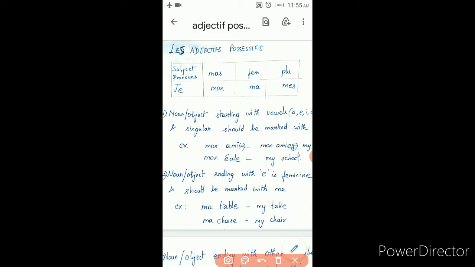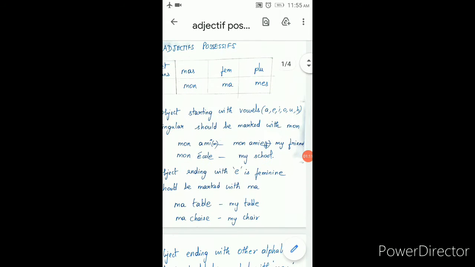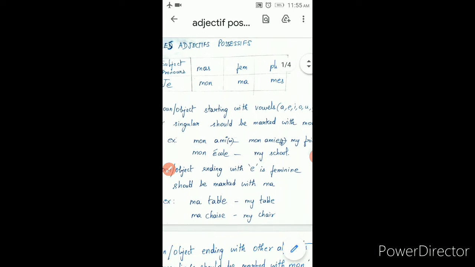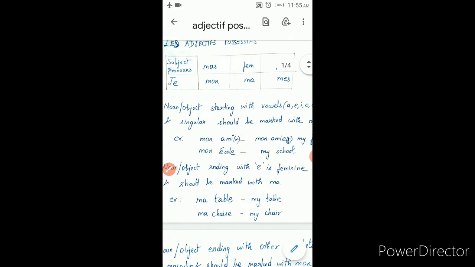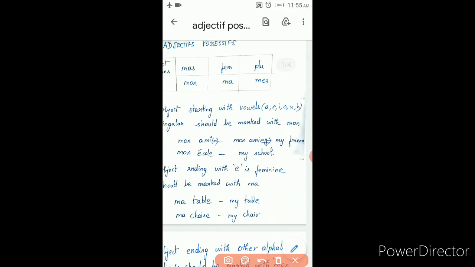Now, let us see how it is getting framed. A noun or object starting with vowels A, E, I, O, U and H. What are all the vowels? A, E, I, O, U and H. A noun, object or word starting with a vowel, and also singular, should always be marked with mon.